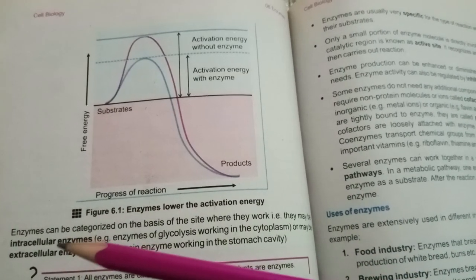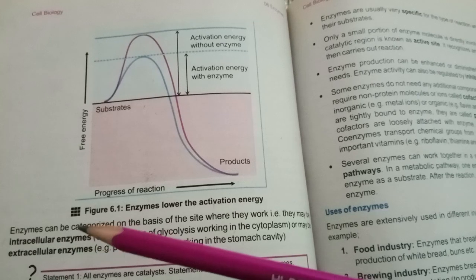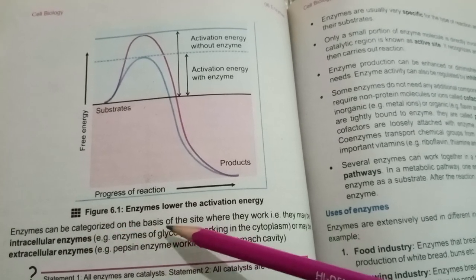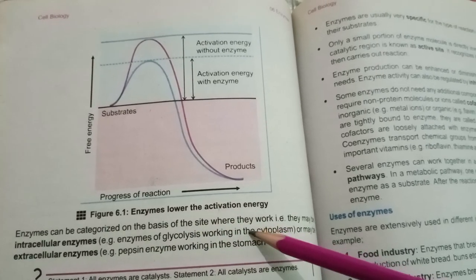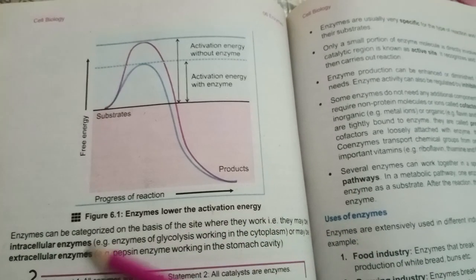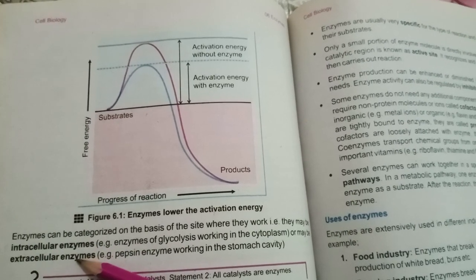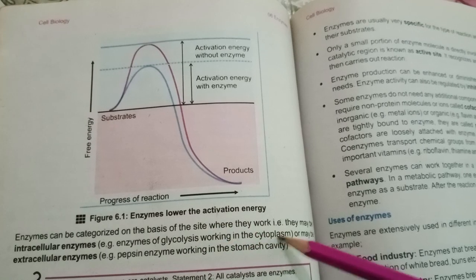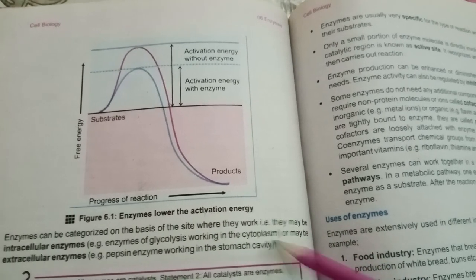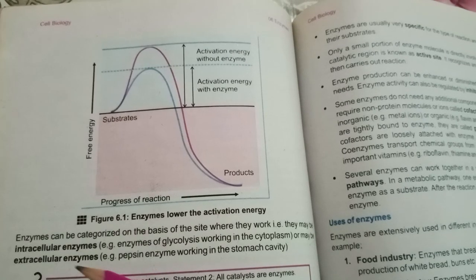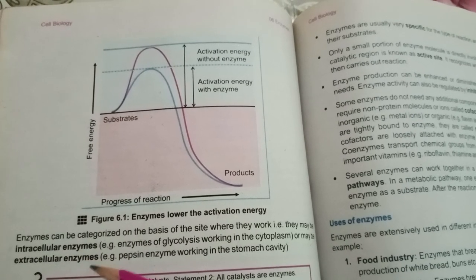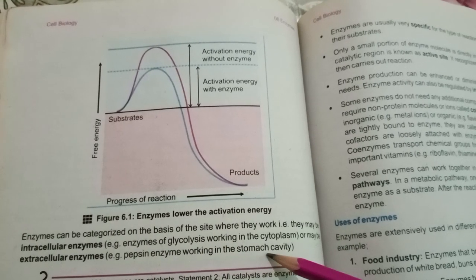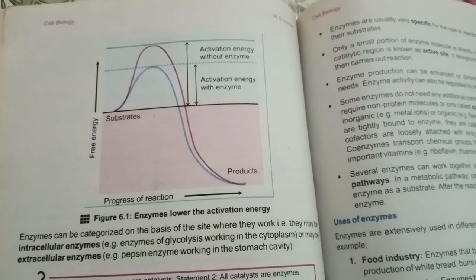So we'll learn about the two kinds of enzymes. Enzymes can be categorized on the basis of the sites where they work. They may be intracellular enzymes and extracellular enzymes. Intracellular enzymes, like those of glycolysis, work in the cytoplasm of the cell, while extracellular enzymes, like the pepsin enzyme, work in the stomach cavity.